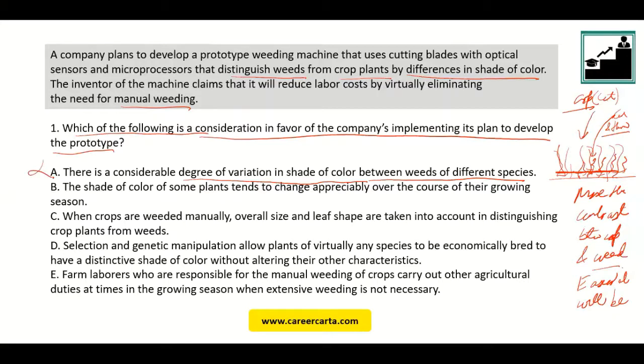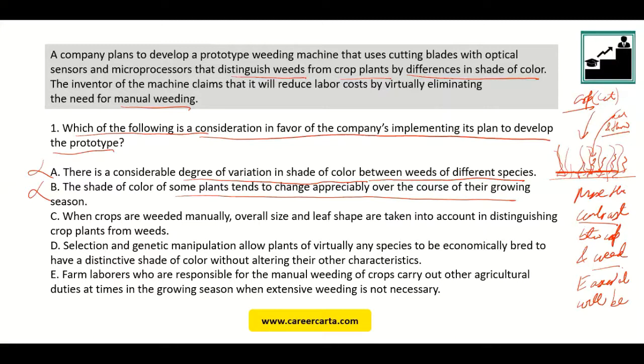Okay, this goes out. The shade of color of some plants tends to change appreciably over the course of their growing season. Again, wouldn't this make my life so difficult? If the plant is changing colors every now and then, what will happen? It looked red one day, it will look green the other day. Okay. So what will happen? It will become very difficult for me to calibrate my machine. It will become very, very tough. What do I need? I need a lot of contrast between weed and crop. Let's look at option C.